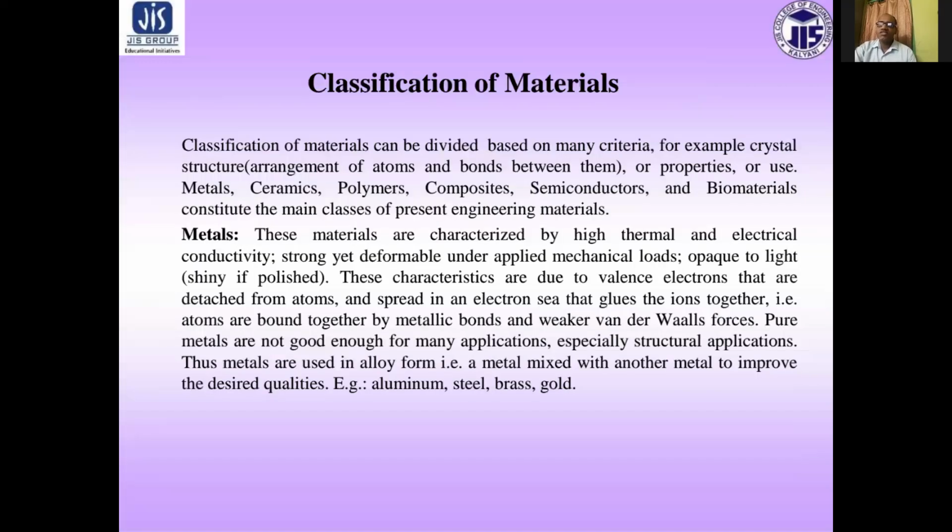Next is classification of materials. Like many other things, materials are classified in groups so that our brain can handle the complexity. One can classify based on many criteria, for example, crystal structure, that is the arrangement of atoms and bonds between them, or properties or use. Metals, ceramics, polymers, composites, semiconductors, and biomaterials constitute the main classes of present engineering materials. First of all, metals.